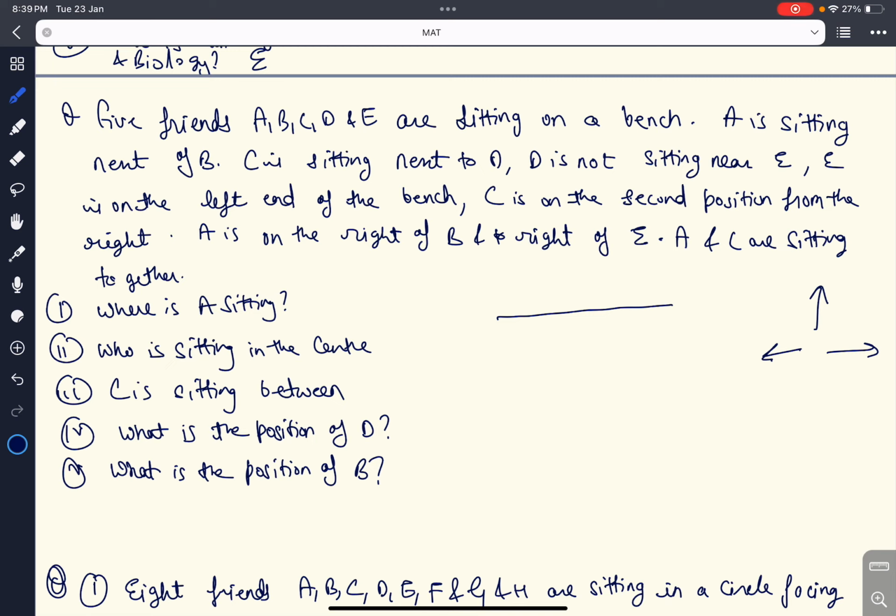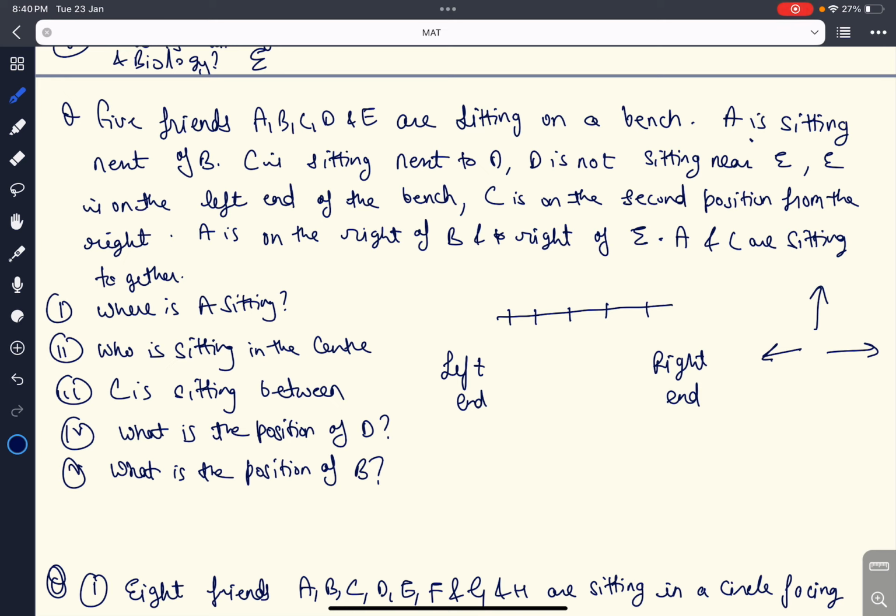5 persons are sitting, so I will mark up 5 lines, 5 marks for 5 friends. This end is left hand and this is right hand. When you are solving the question, your left hand will be the left hand of the arrangement, your right hand will be the right hand of the table or whatever the bench is given. So the first statement is saying that A is sitting next to B, but we are not clear about where B is sitting, on the left hand, right hand, or in the middle. So first I will look for the person whose position is fixed according to the arrangement. We'll find that person first.